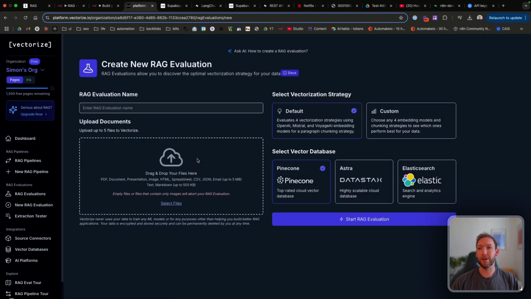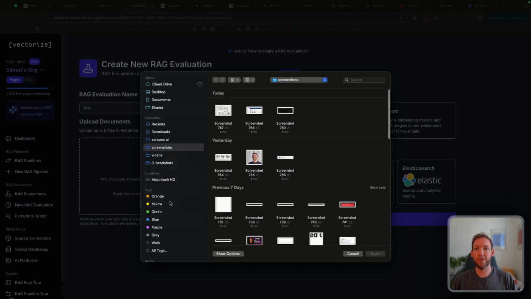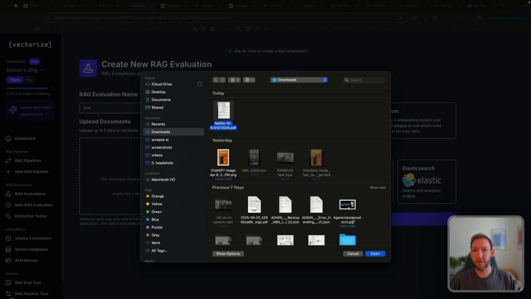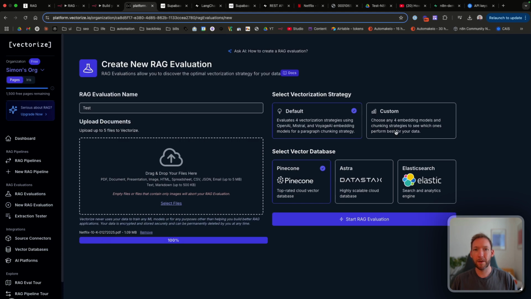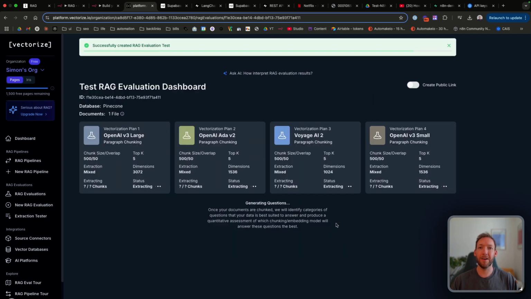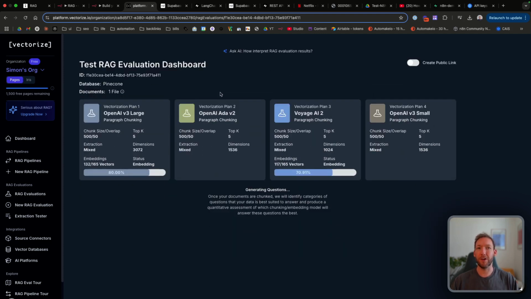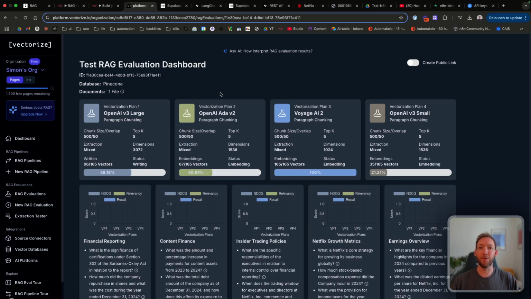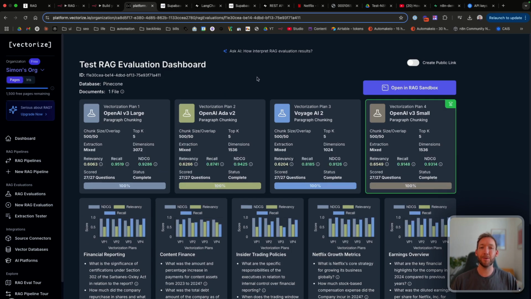So all we need to do here, let's call it test, is upload a sample of our document if you're comfortable doing so. So this is our Netflix document. And we're just going to leave it on the default settings here. And we're going to start the RAG evaluation. It's going to run through our document, test it on certain benchmarks, and come back with some suggestions on which would be the optimal embedding model, the chunk size, and the overlap for us. So we don't have to do the guesswork here. It's going to do a lot for us. And this is why we do these tests.